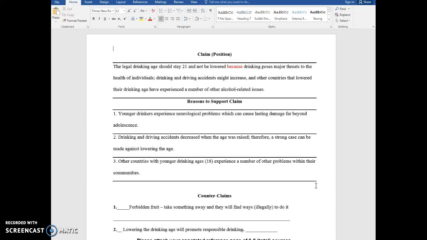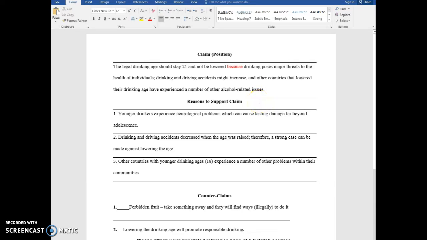A lot of times in argument, we know how it is. You take a side, the other side argues back to you, and sometimes their only reason, or your only reason, is "because I said so," or "because I feel this way," or "this is the way I've always believed something to be true." Here in research, we're asking you to dig a little deeper. So this student has done some research and has written her claim here.